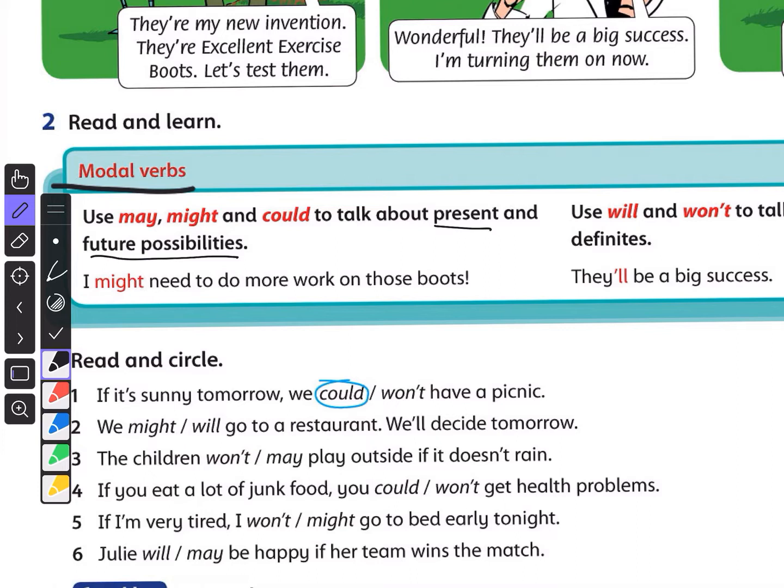For example, I may need to do more work on those boots. It is a possibility whether I might do it or not. It's used for present or future; we can use it for both. As you know, after the subject we have may, then we have a base form, a main verb. It is the use of may, might, and could for future and present possibilities, something that we are not sure about, whether it will happen or not.